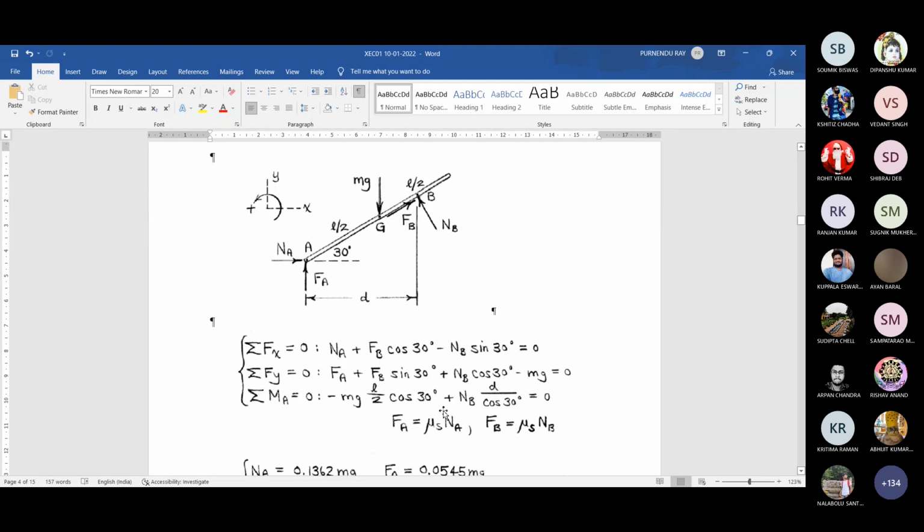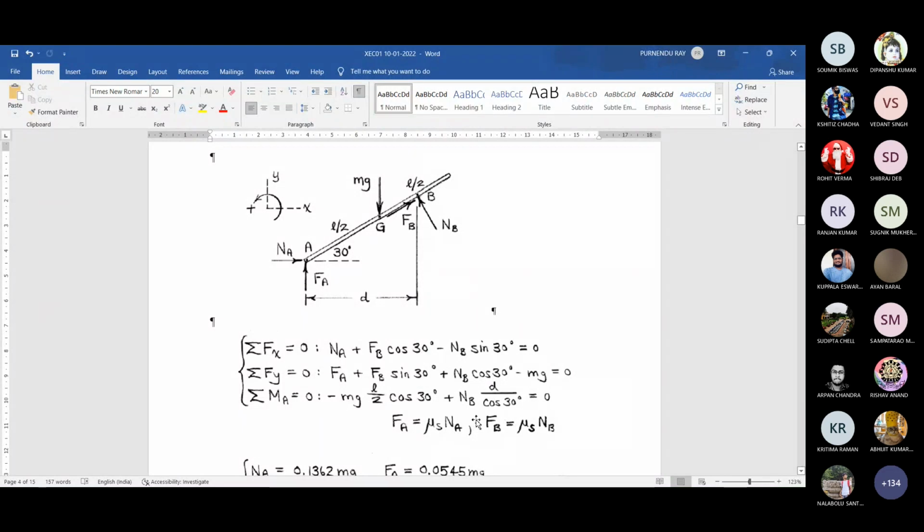So this moment equilibrium equation will be exactly the same as what you received here, because the changed directions for FA and FB do not have any contribution in this expression. Now for the moment direction, you can consider clockwise positive also, but whatever direction you consider, throughout the solution it must be uniform. So first set you consider anti-clockwise positive, for the second set clockwise positive. In some special cases they may not give any difference, but in some cases it may give some trouble.